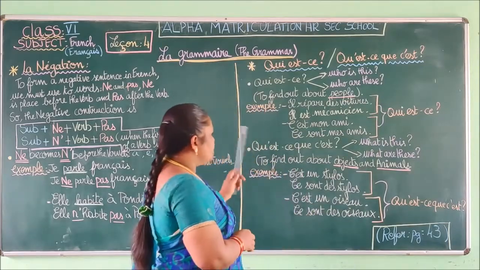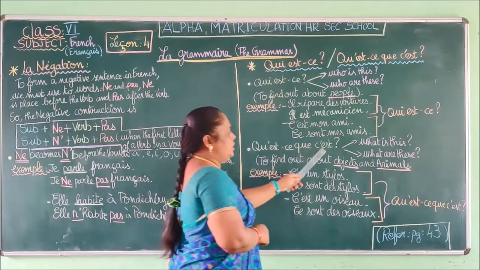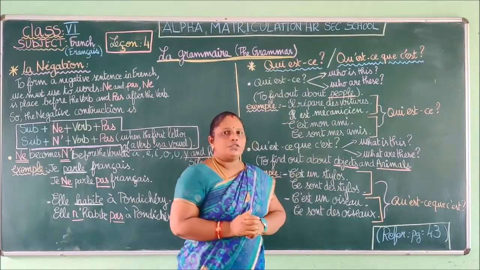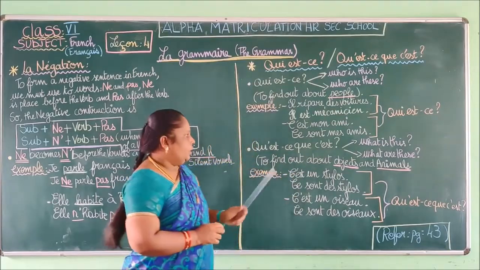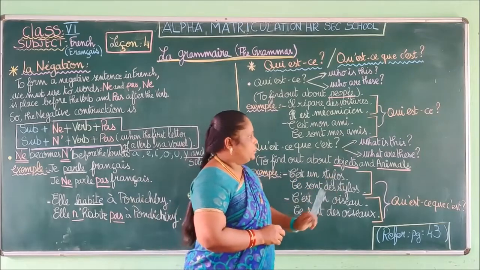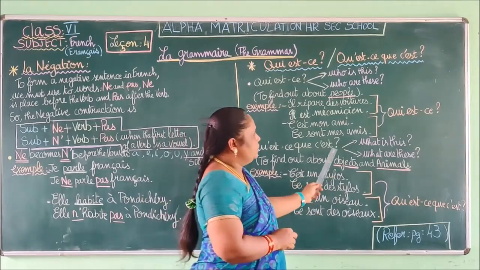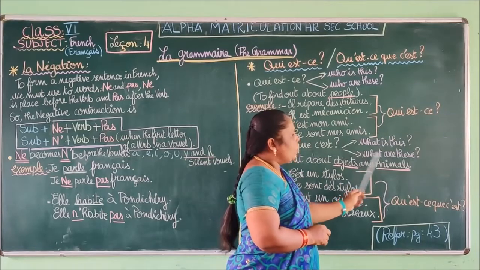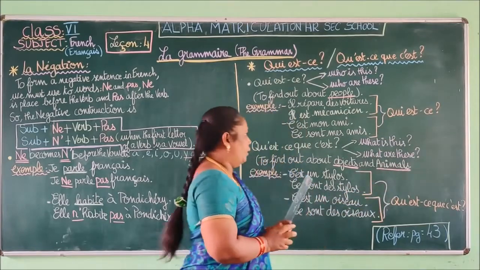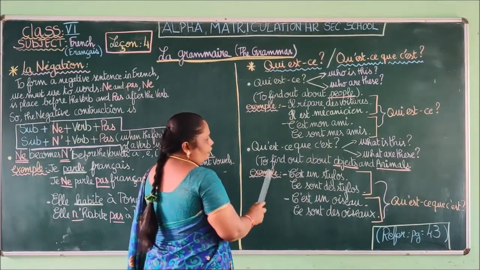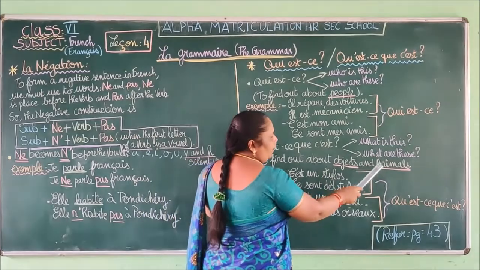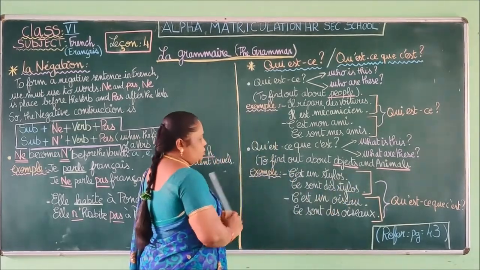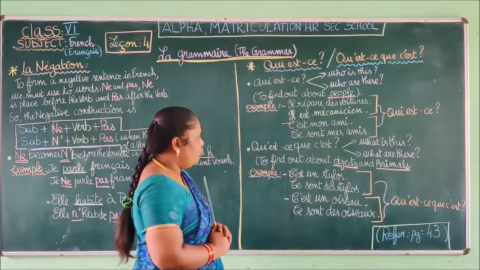Okay, so for the next one, qu'est-ce que c'est? Qu'est-ce que c'est? It is used for objects. Okay, objects or animals. Qu'est-ce que c'est means what is this or what are these in plural. Okay, so this is to find out about objects and animals. So here also je vous ai donné des exemples.